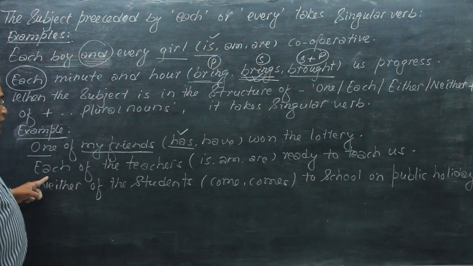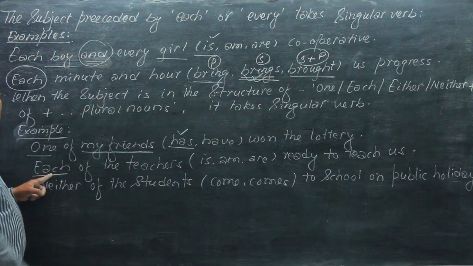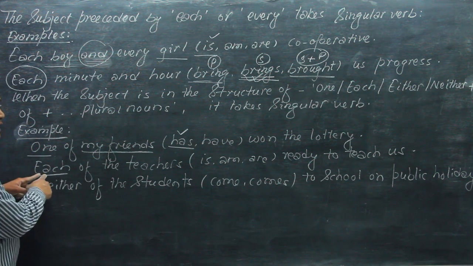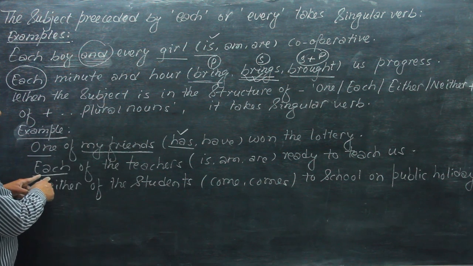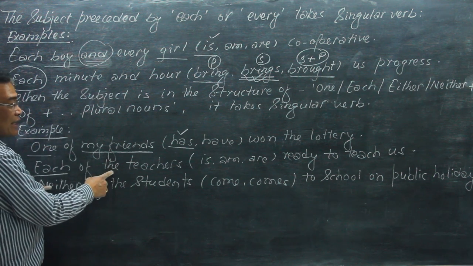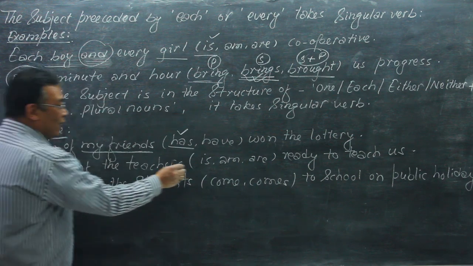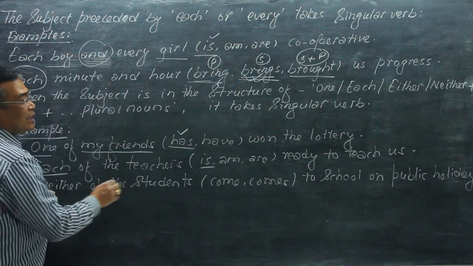And the next, each of the teachers. Now here, when there is "each" in the subject, that is considered singular. So each of the teachers means every teacher. So each of the teachers is ready to teach us.